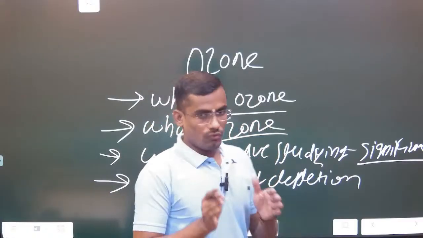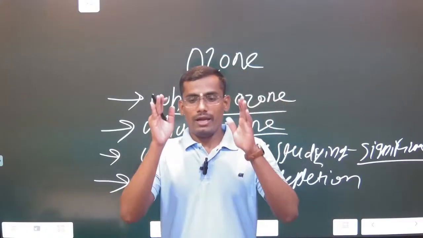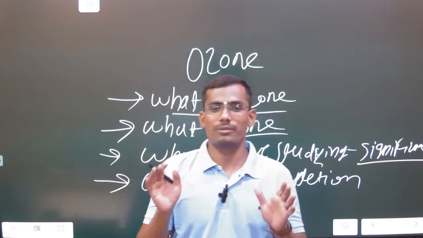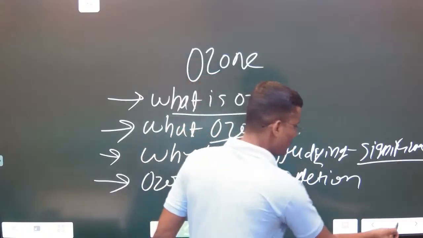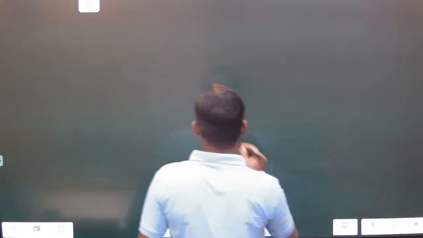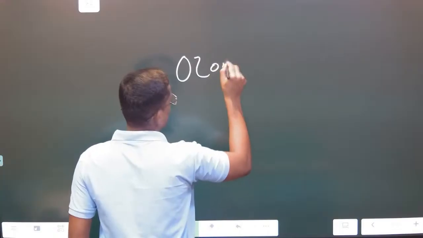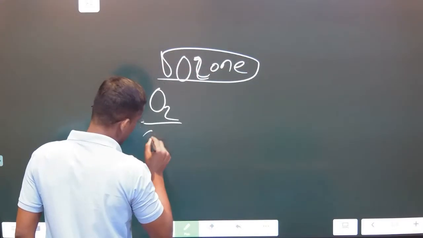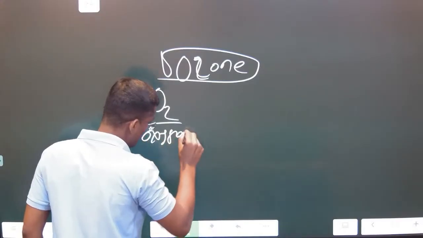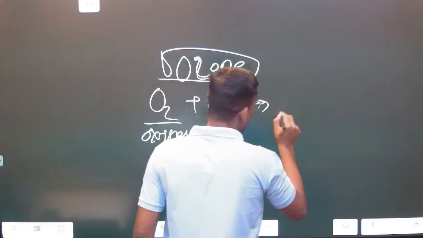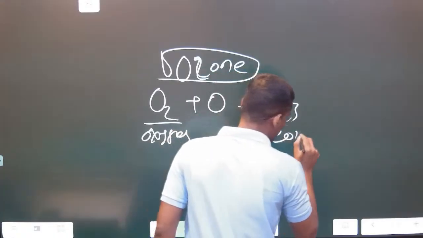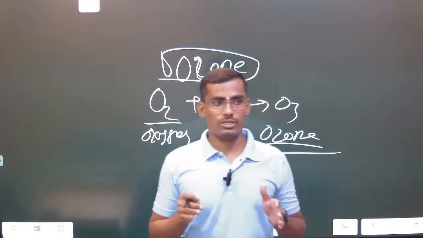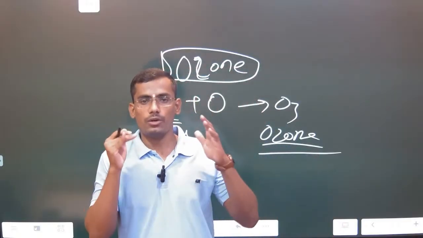What is ozone? In a very simple way, I will explain what exactly ozone is. Ozone is nothing but oxygen. Everyone knows oxygen. O2 is oxygen, and an additional O means O3, ozone. And this ozone becomes very important for protection and for getting a shield from ultraviolet rays.